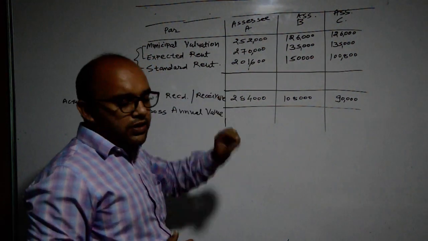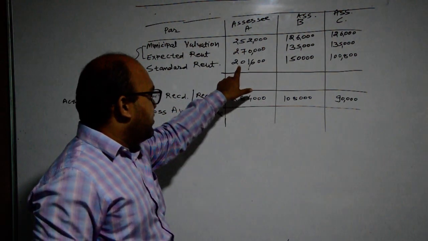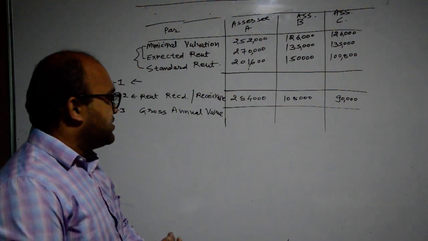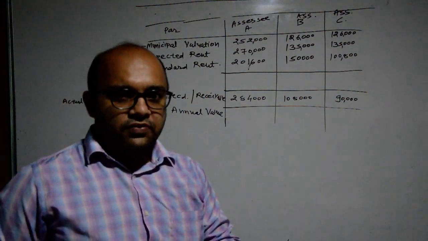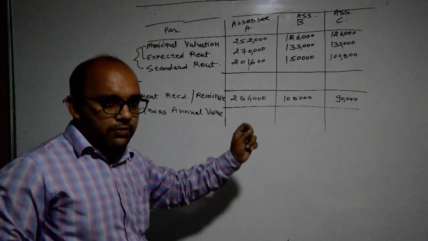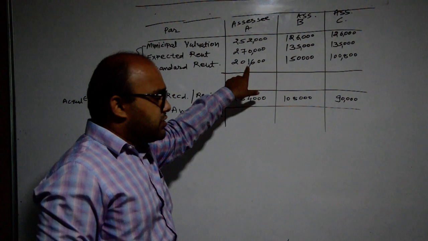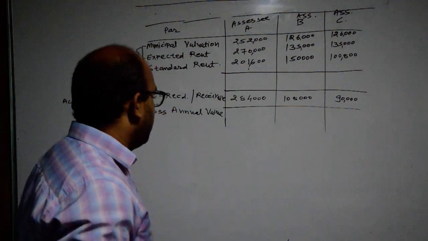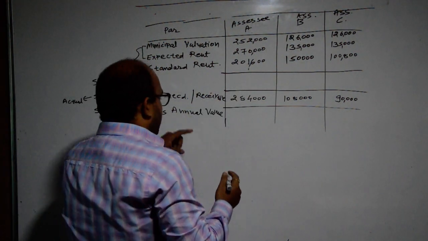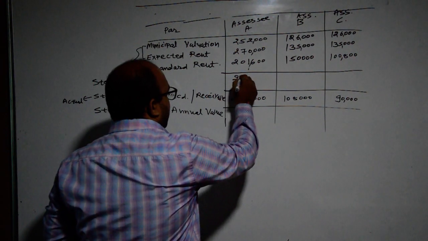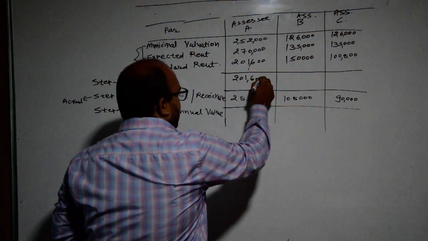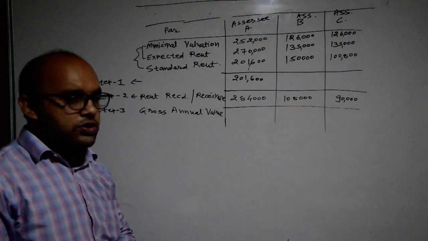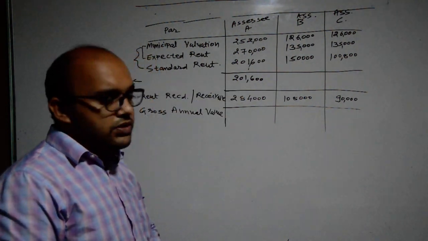Then we will compare it with standard rent, which is rupees 2,01,600. So here we are considering the lower amount. So the lower amount is rupees 2,01,600. So in step number 1, the 2,01,600 amount will be considered, because the lower amount will be considered.